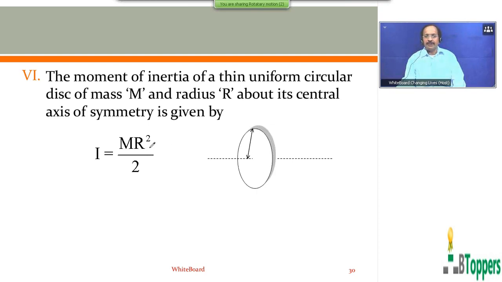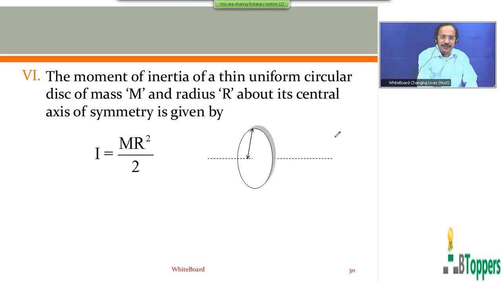You can observe that the same formula I have given for moment of inertia of a uniform solid cylinder of mass m and radius r about the geometrical axis of the cylinder. That means a circular disk can be considered as equivalent to a cylinder whose length is very small compared to its radius.